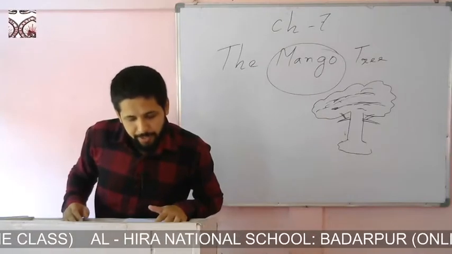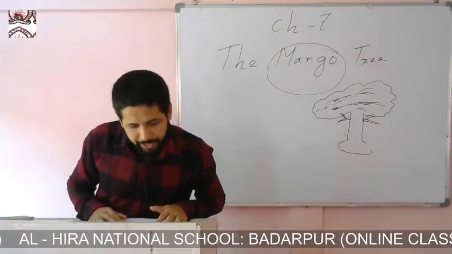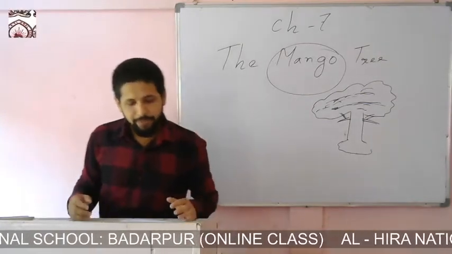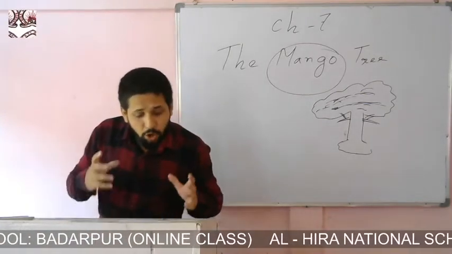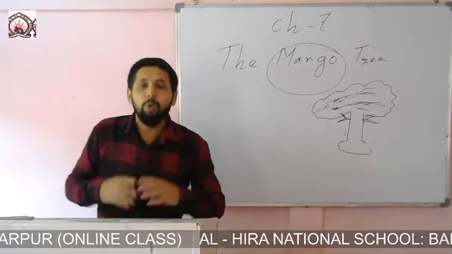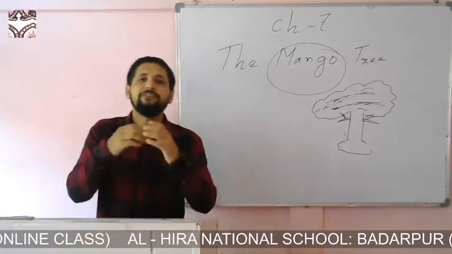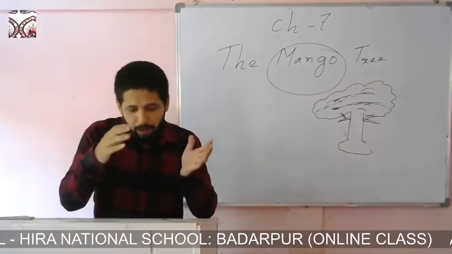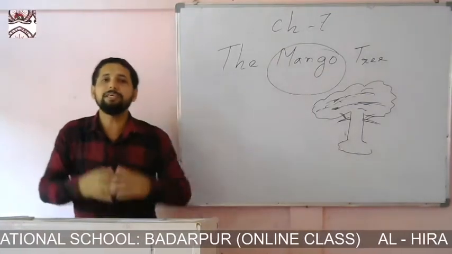When raw, they were green and sour. Here the word raw means fresh, and the word sour means what? Acrid. So when the mangoes are fresh, the color of the mangoes at that time was green and sour.